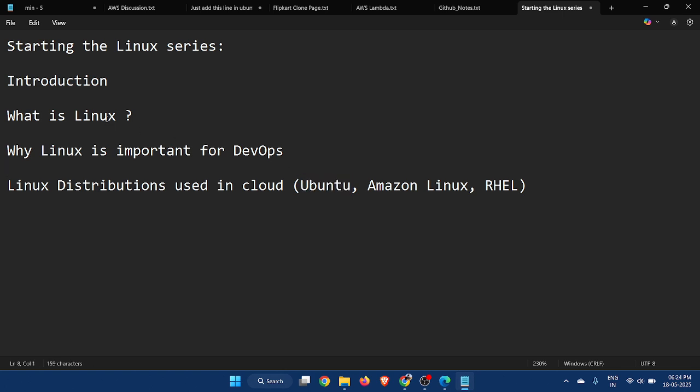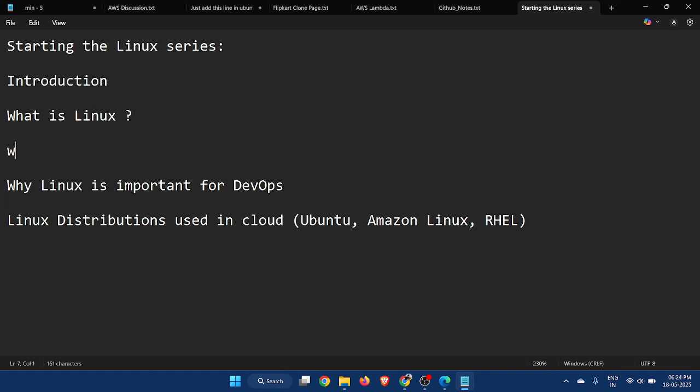There are also various features of Linux, which make it very different from other paid operating systems like Windows. So we can say, what are the features of the Linux OS.